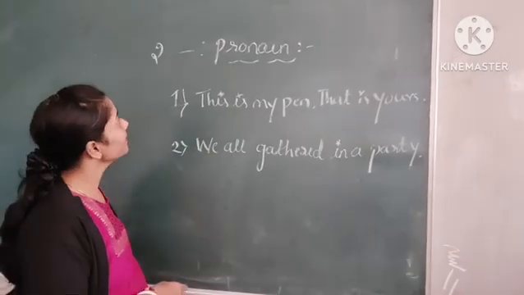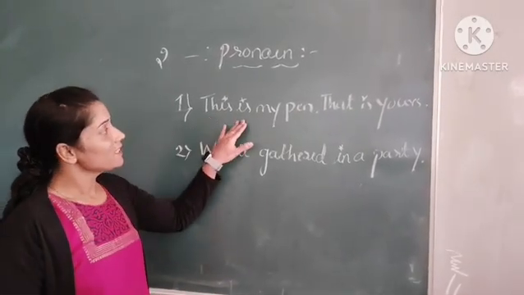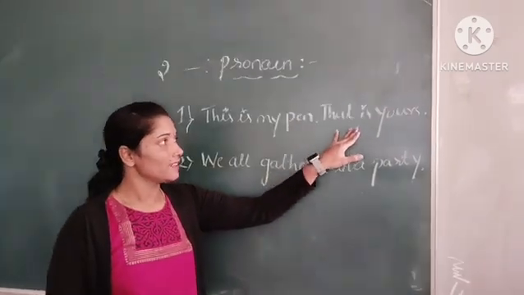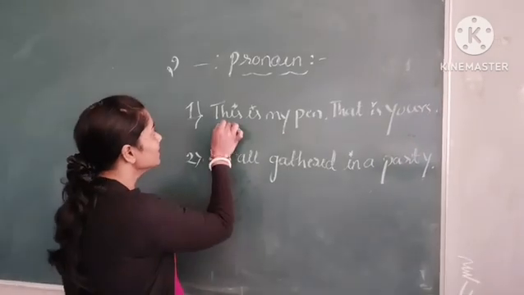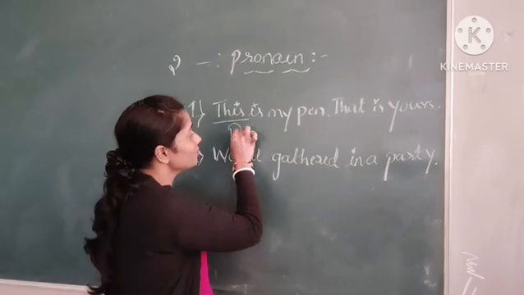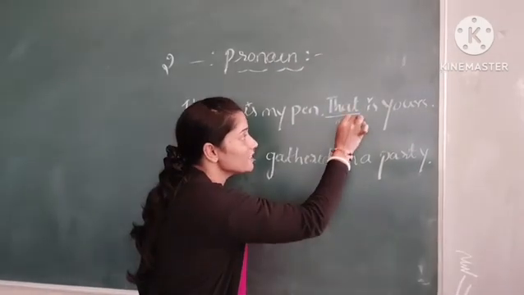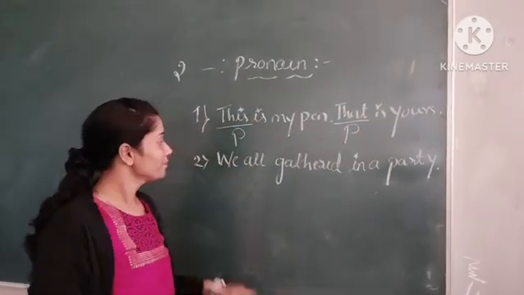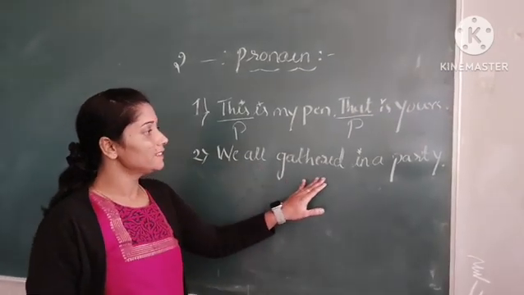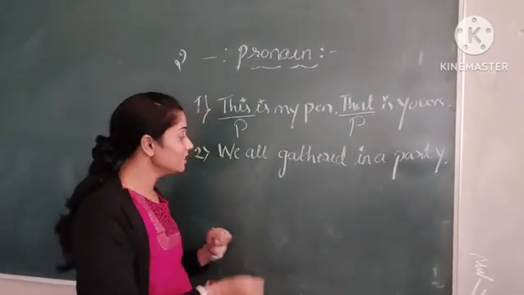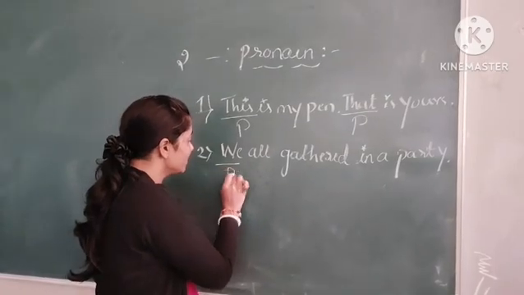Let me also find it. Here, this is my pen. That is yours. Here, this is a pronoun. Also, that is also a pronoun. We all gathered in a party. Here, we is a pronoun.